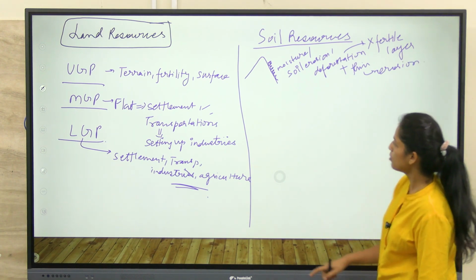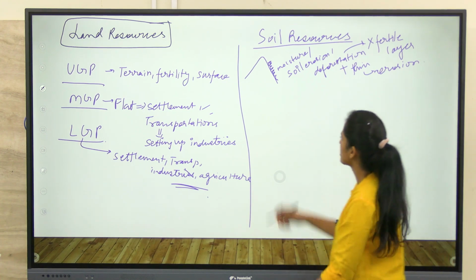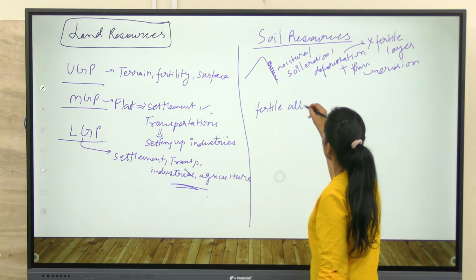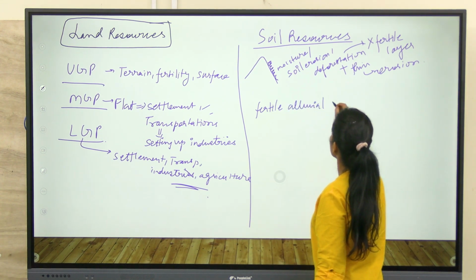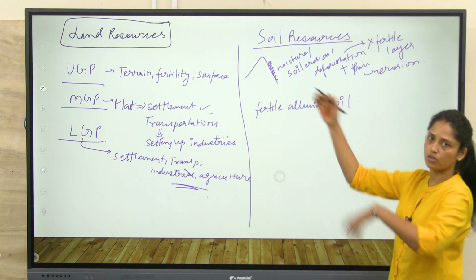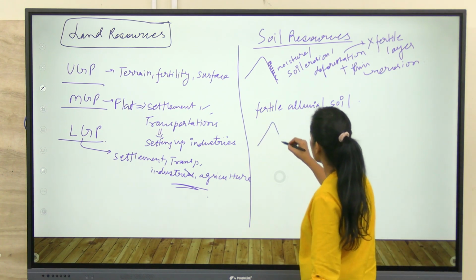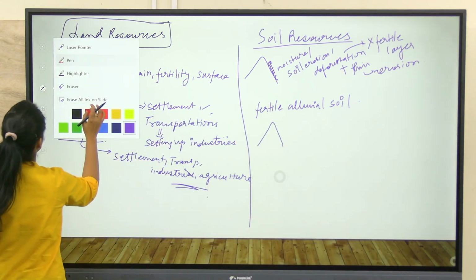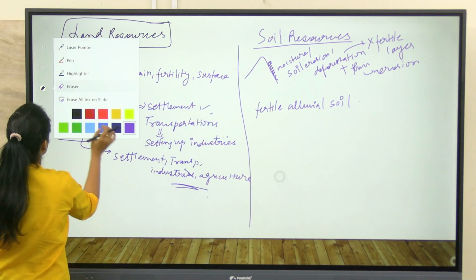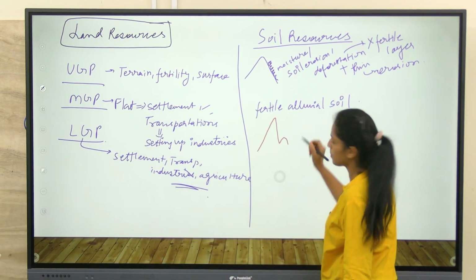Now, coming to middle and lower Ganga plain. So here the thing is presence of fertile alluvial soil. See, for this you must know the north-south division of northern plains. So see, I will start from here. For example, these are Himalayas.